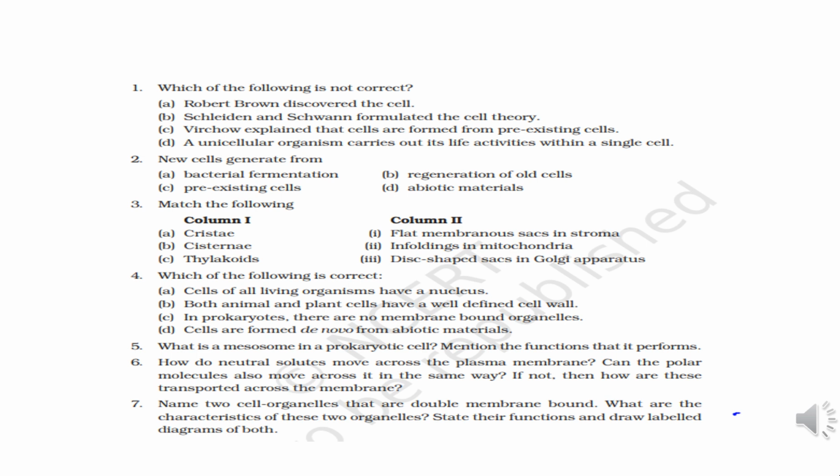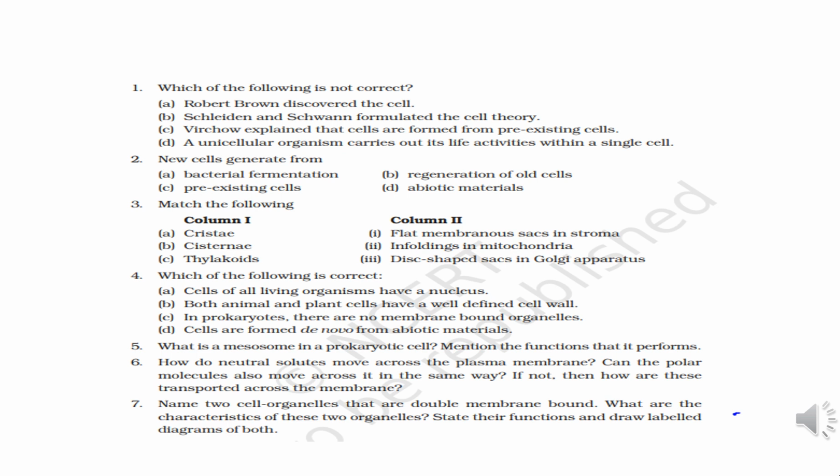Now next question is, how do neutral solutes move across the plasma membrane? Can the polar molecules also move across it in the same way? If not, then how are these transported across the membrane? So neutral solutes are able to directly pass through the lipid bilayer of plasma membrane as they are lipid soluble. Rate of movement depends upon concentration gradient and lipid solubility of the neutral solutes.